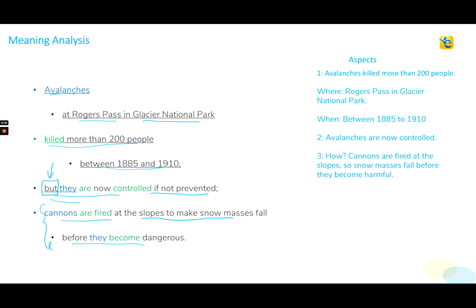And then the sentence presents the process of how these avalanches are now controlled. So if we look at the sentence from this perspective, we understand that deriving the meaning of the sentence is not at all problematic. We do understand what the author intends to communicate.